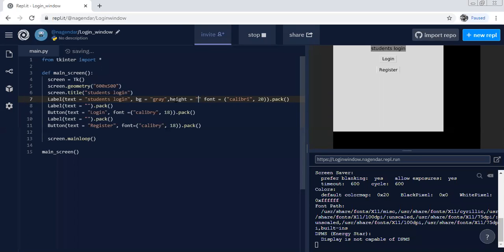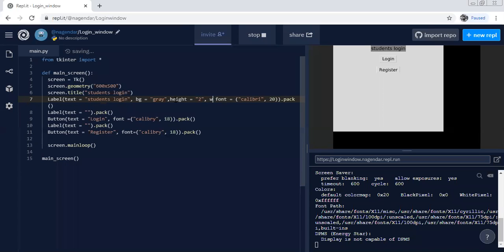Every time you need to write this 2, and width of, let's say, 50. Then make commas here. Don't forget the commas. Okay, so the text students login, background gray, height 2, width 50.